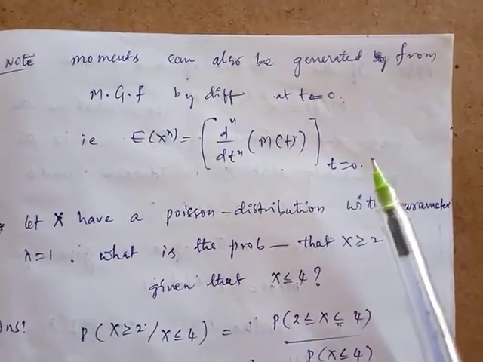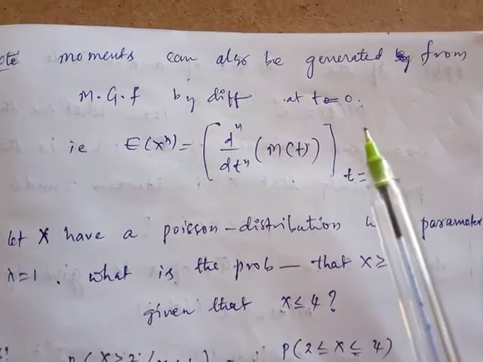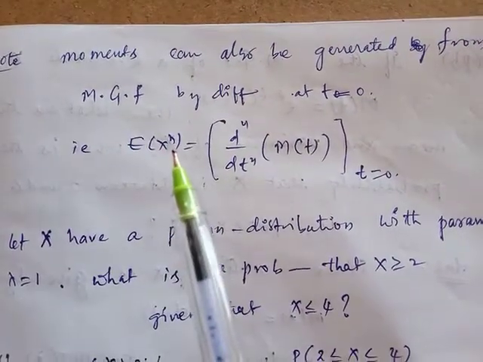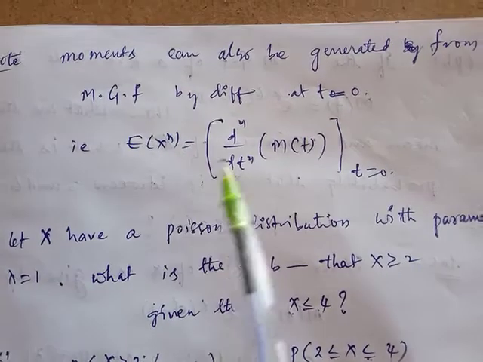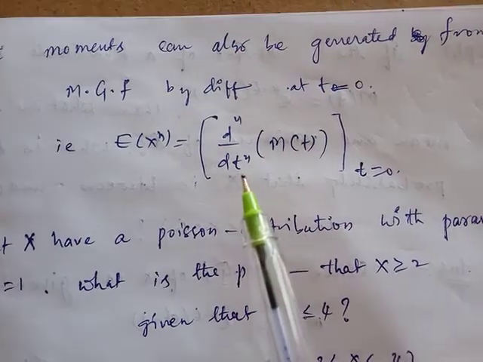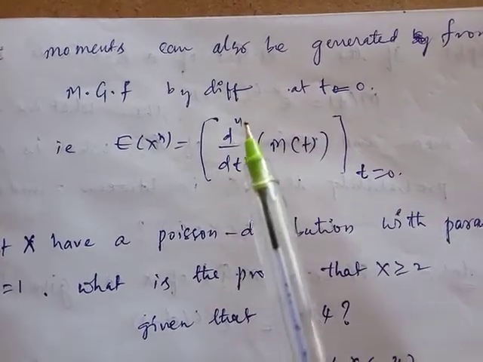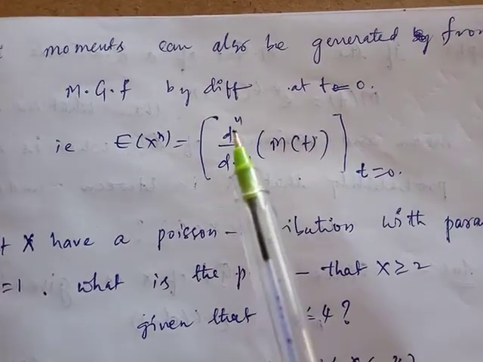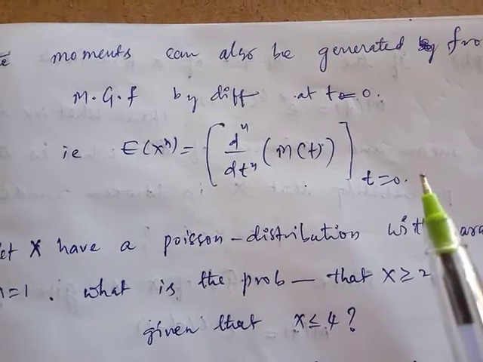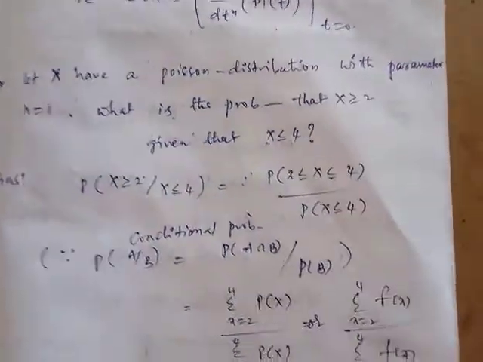Moments can also be generated from the moment generating function by differentiating at t equal to 0. That is, the nth moment, the expectation of x^n about the origin, is equal to the nth derivative with respect to t of the moment generating function at t equal to 0. Put n equal to 1 for the first moment, n equal to 2 for the second moment, n equal to 3 for the third moment. You can calculate every moment by using this formula.